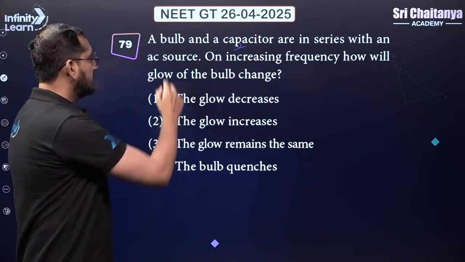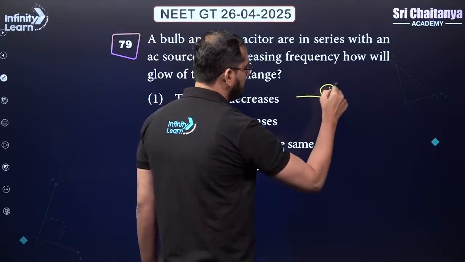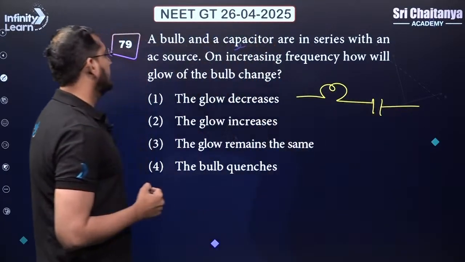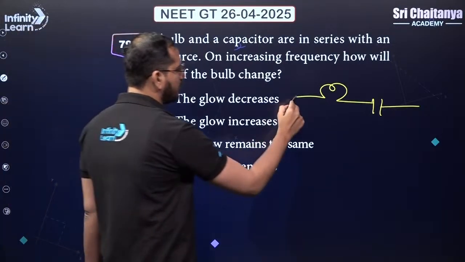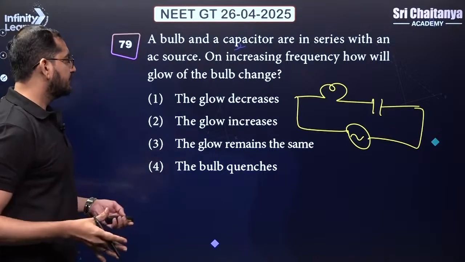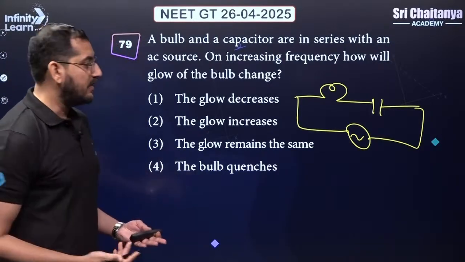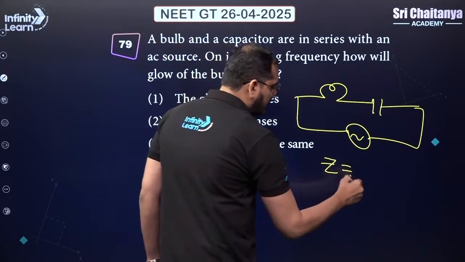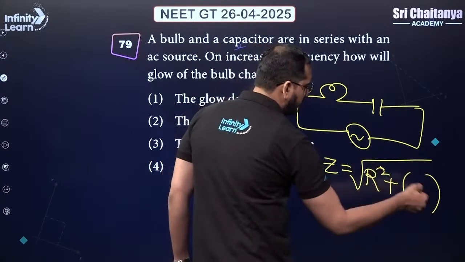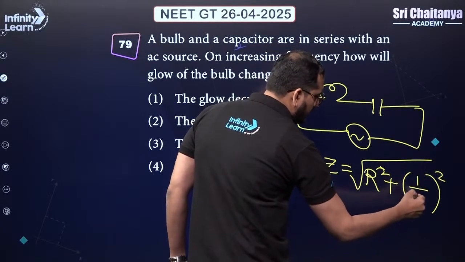Next one. There is a bulb and a capacitor which are connected in series. So a bulb means there is a resistor basically, and there is a capacitor which are connected in series, and the source is AC source. This is an AC source. On increasing frequency, how will glow of the bulb change, right? Okay. I already told you guys that Z can be written as R square plus XL is not there. So only XC square. XC is 1 by omega C, right?